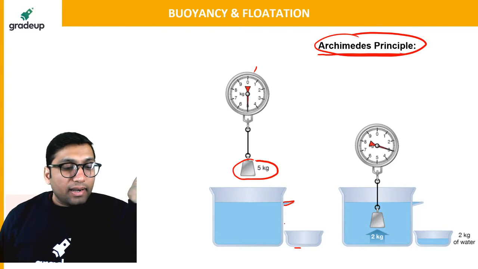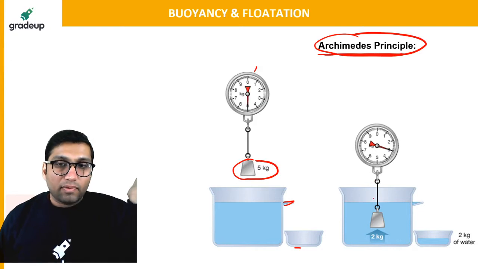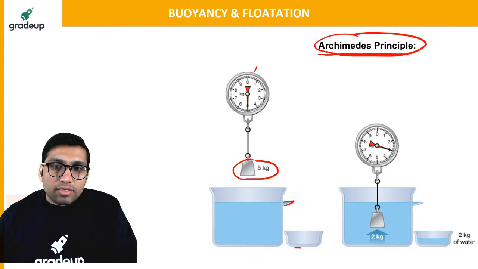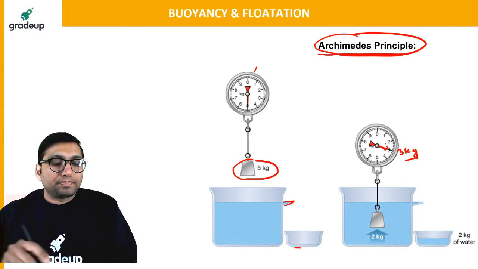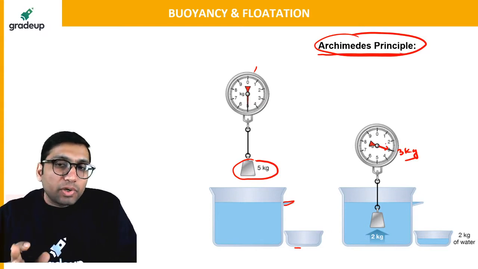Now what we can do is put this mass of 5 kg into the water. As soon as you put this body having mass 5 kg into the water, you will experience that the reading on the weighing balance suddenly goes to 3 kg. It will show you a reading of 3 kg. Why is it showing a reading of 3 kg?